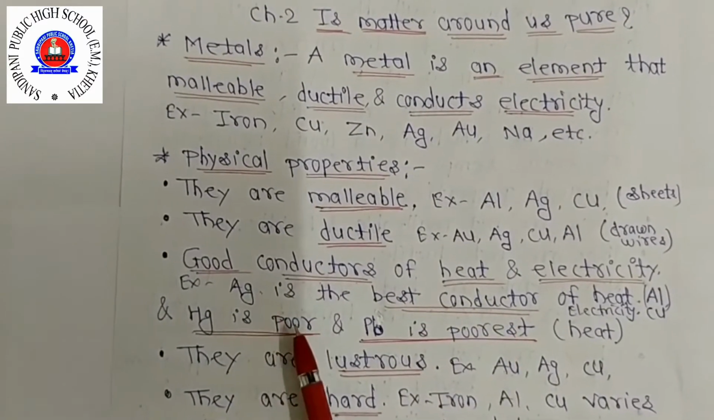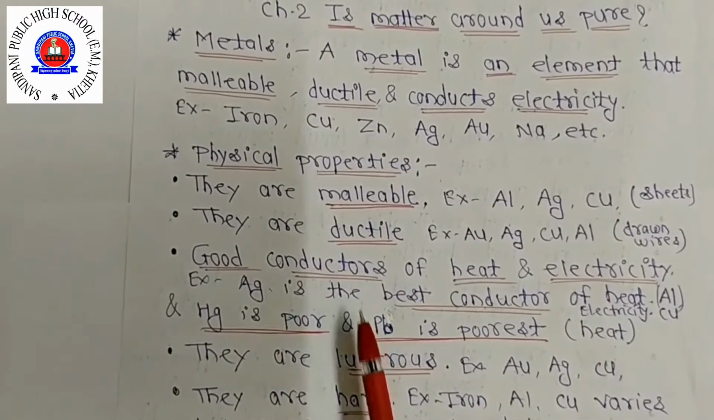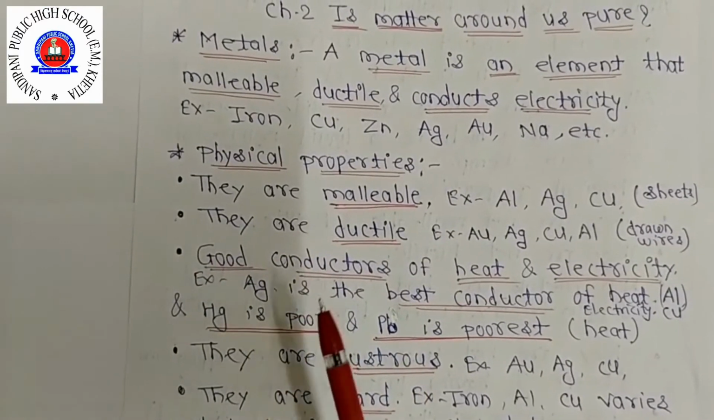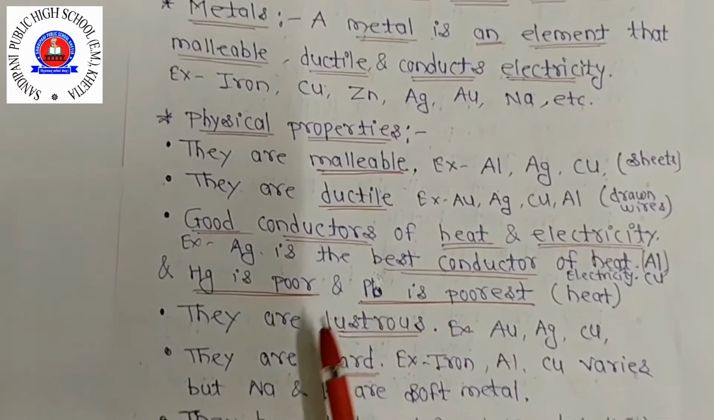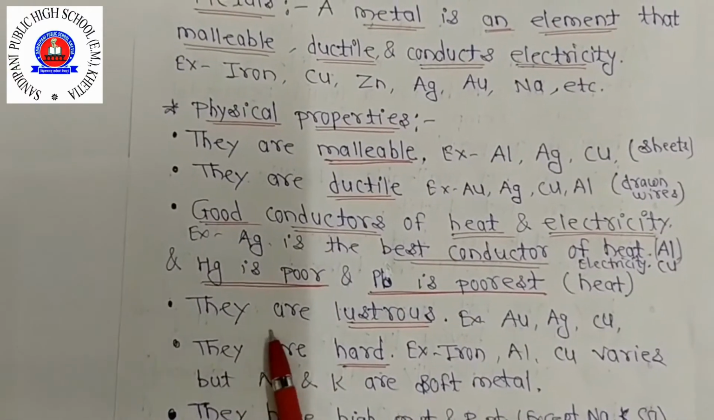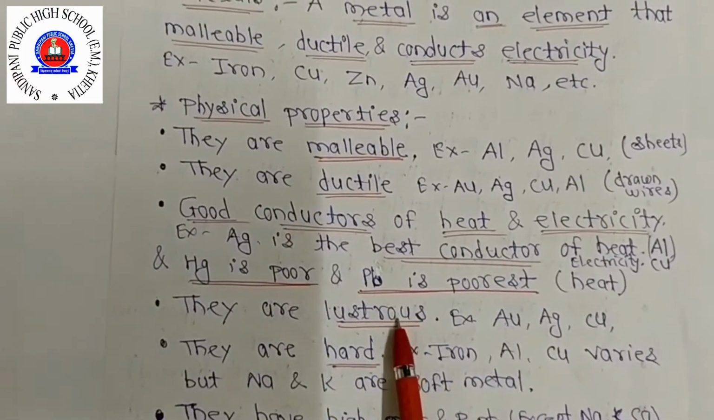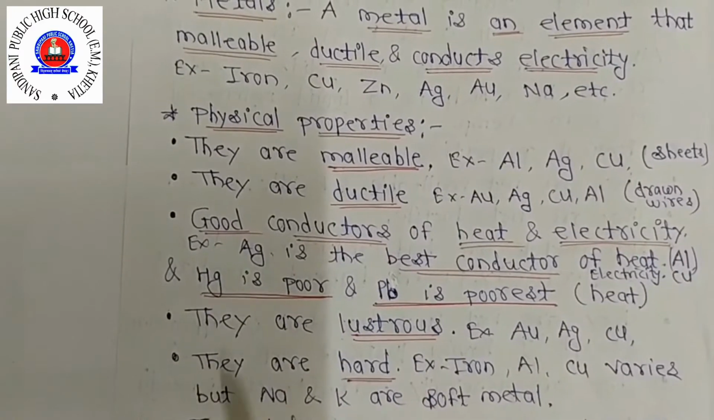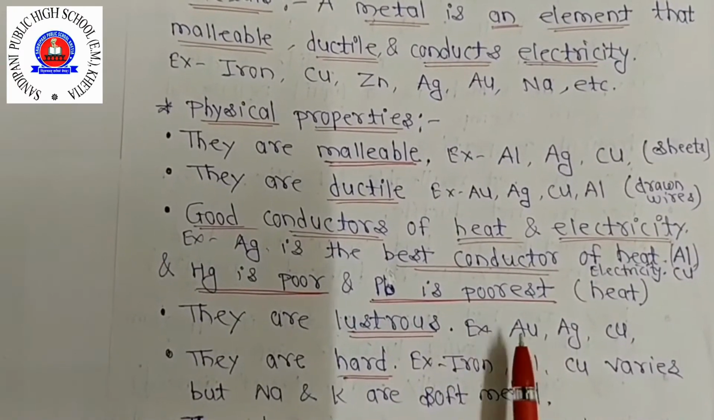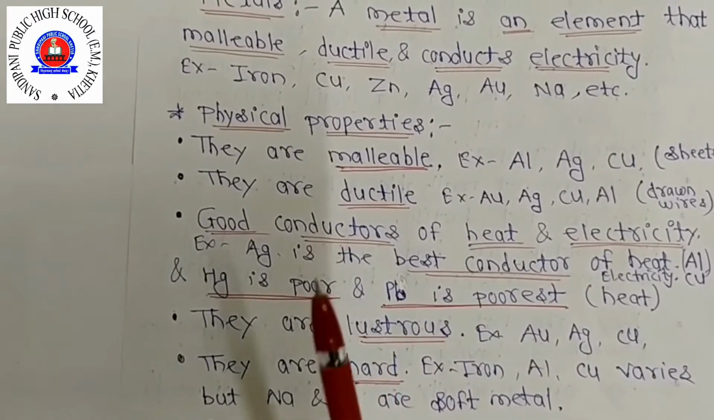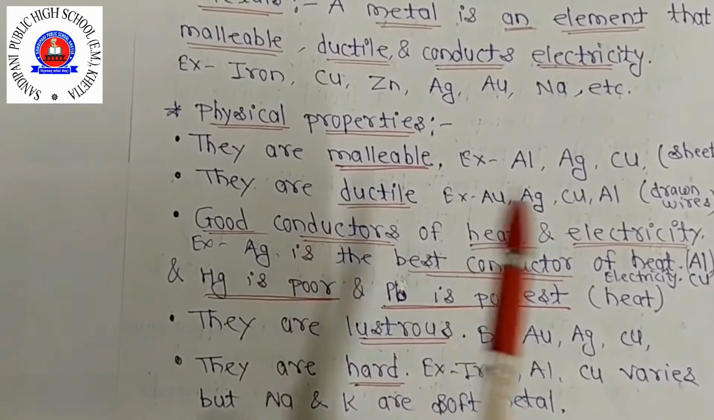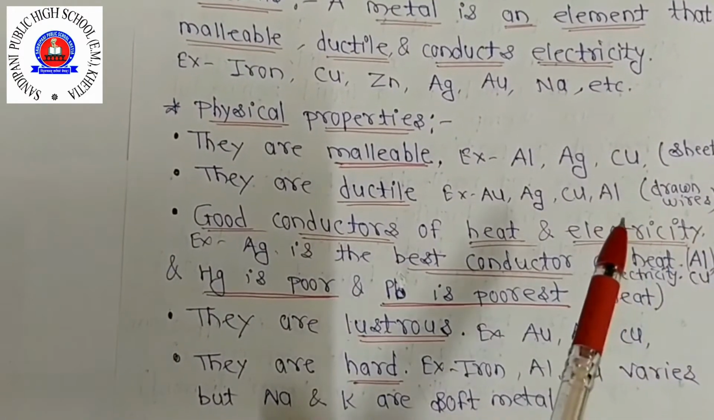Mercury metal is also a poor conductor of heat, and lead is the poorest conductor of heat. Now next is what? They are lustrous. Lustrous means shine, chamak. For example, gold, silver, copper. That's why they can be polished also. Okay, polishing के लिए भी use किया जाता है.